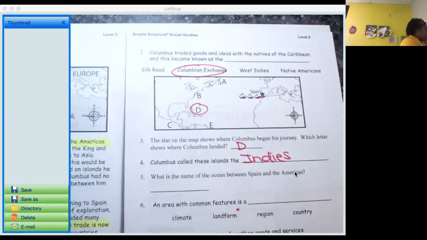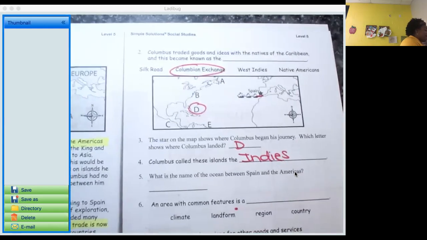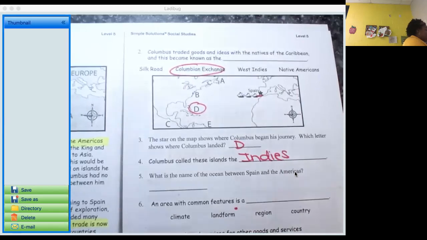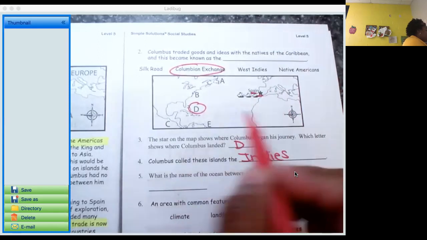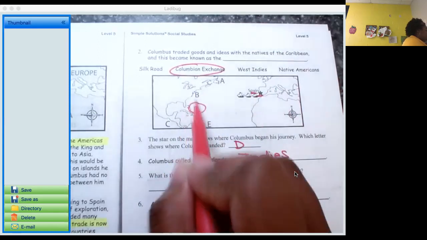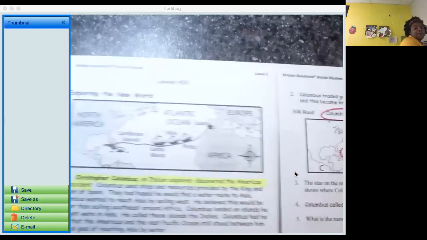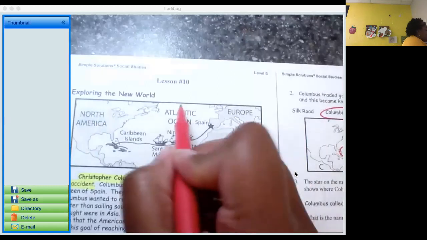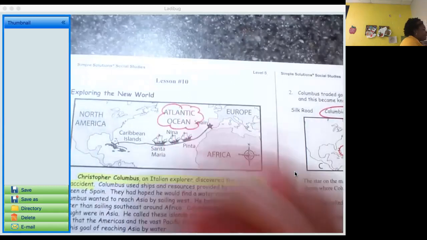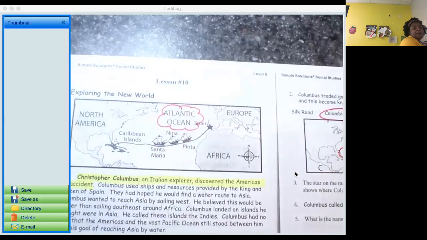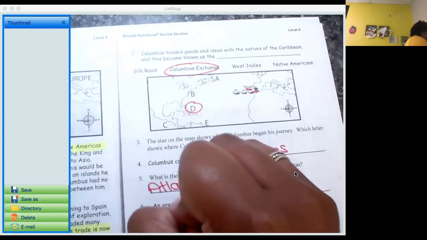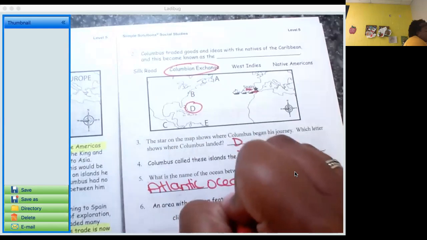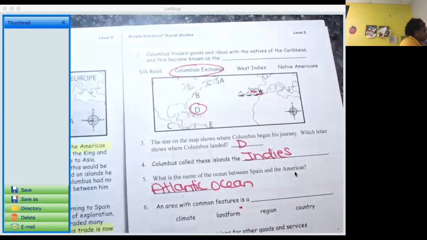Okay, what is the name of the ocean between Spain and the Americas? So we know that Spain is right here in Europe. The Americas are over here. So if we go to that first map, it tells us very clearly that the Atlantic Ocean separates Europe and North America, okay? Go ahead and write the Atlantic Ocean in.